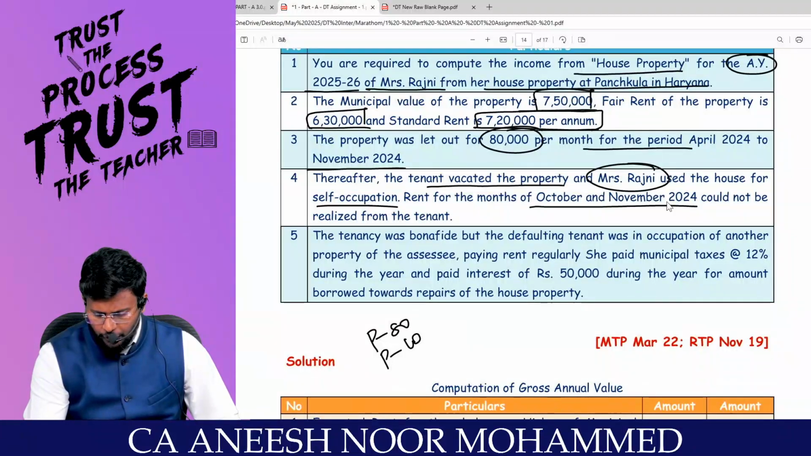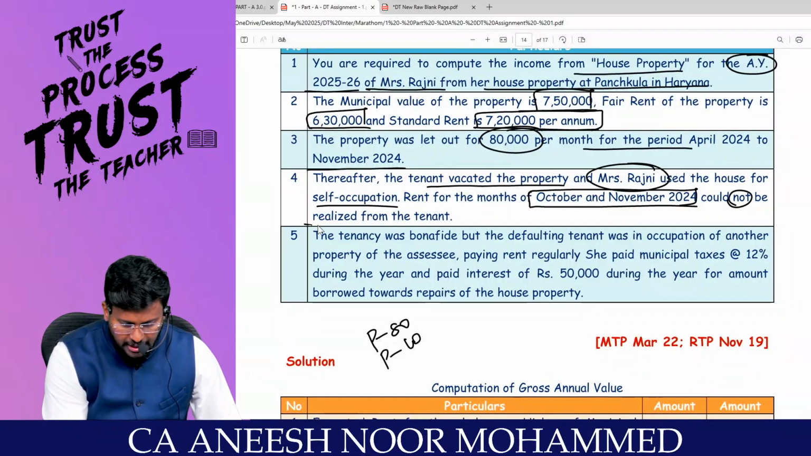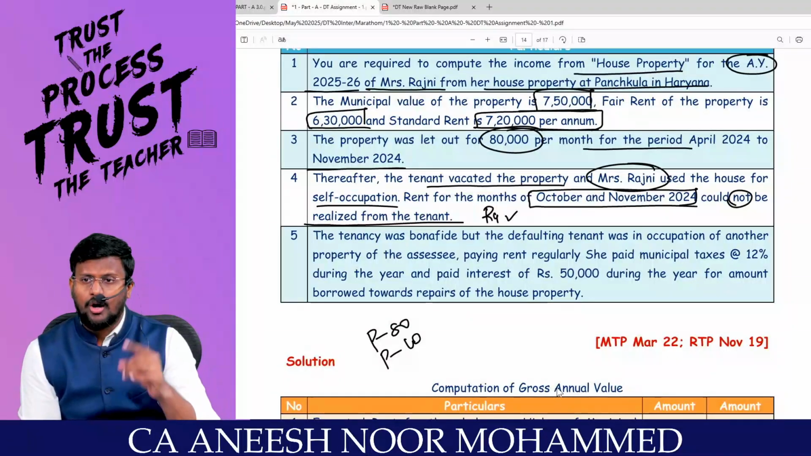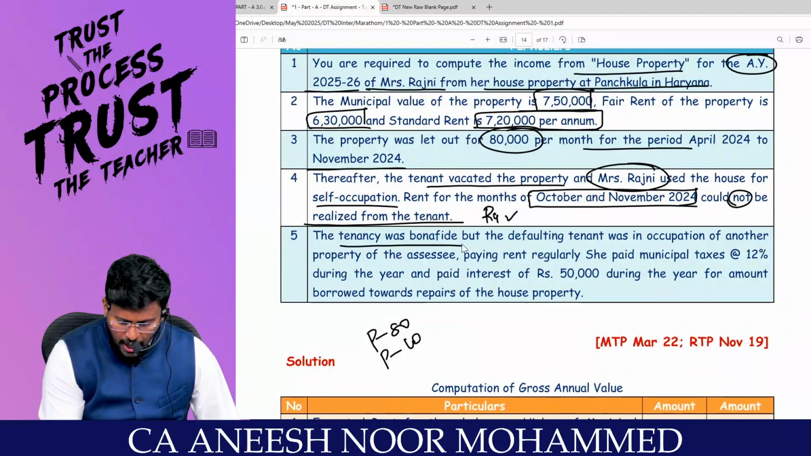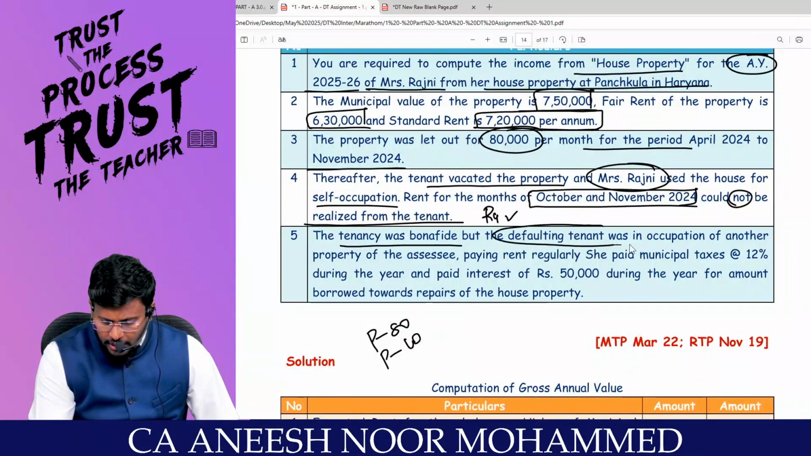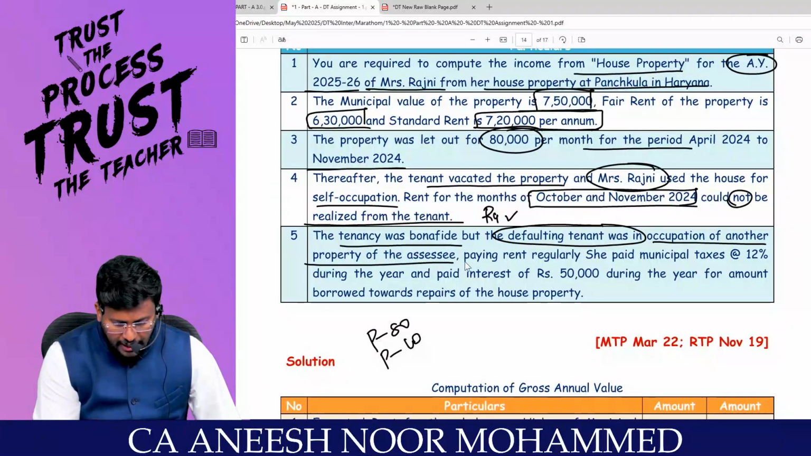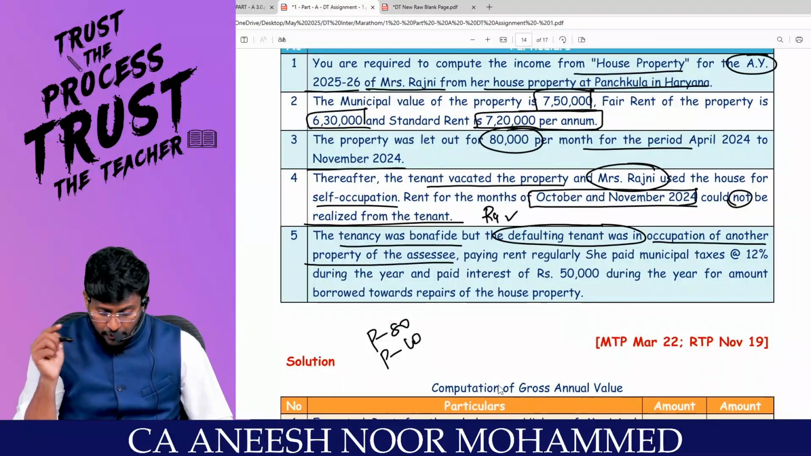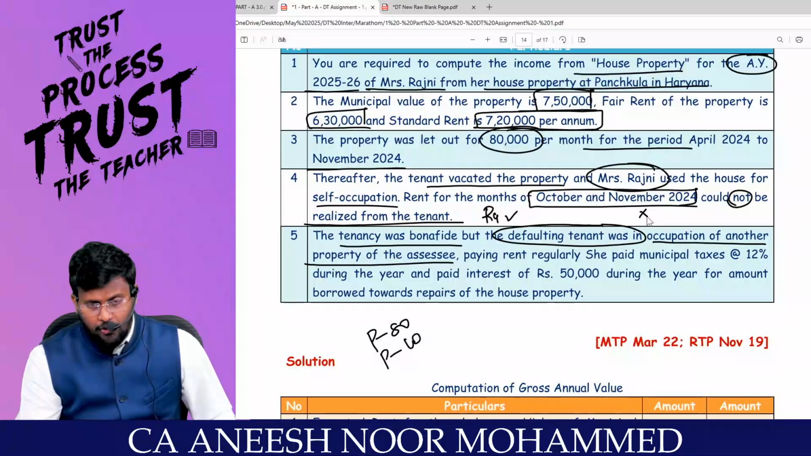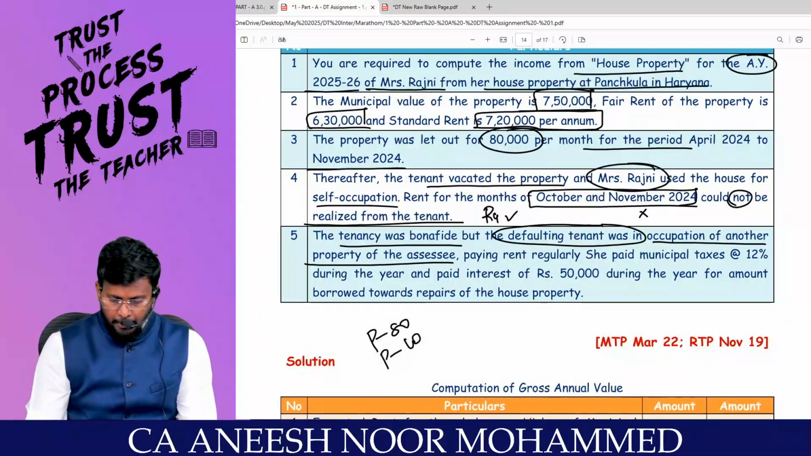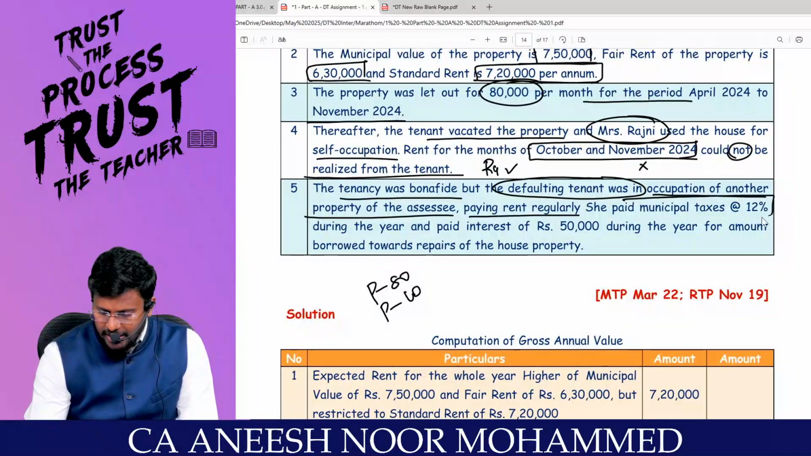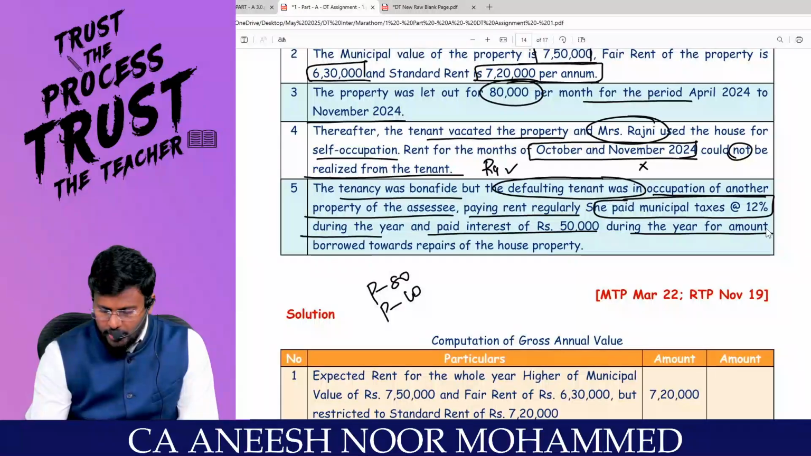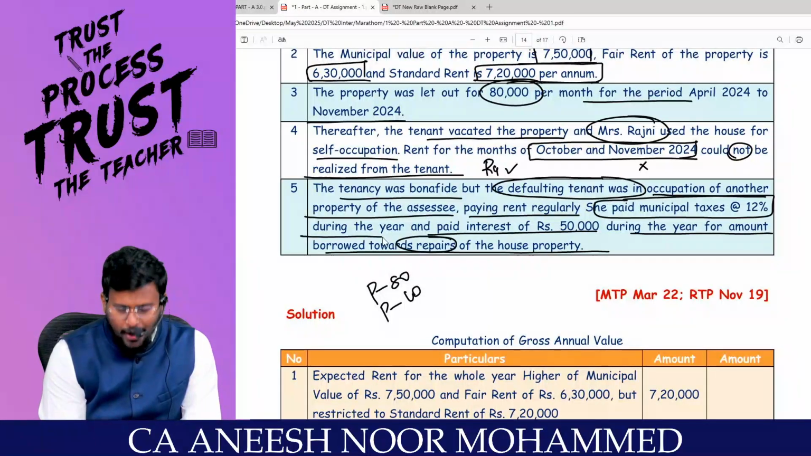Rent for the month of October and November could not be realized from the tenant. We have to check whether the rule 4 conditions are satisfied or not. Tenancy was bona fide, but the defaulting tenant was in occupation of another property of the assessee. Rule 4 condition has not been satisfied. That means even though you don't receive rent for October and November, still you are liable to pay tax. She paid municipal tax during the year and paid interest of 50,000 during the year for the amount borrowed towards repair of the house property.